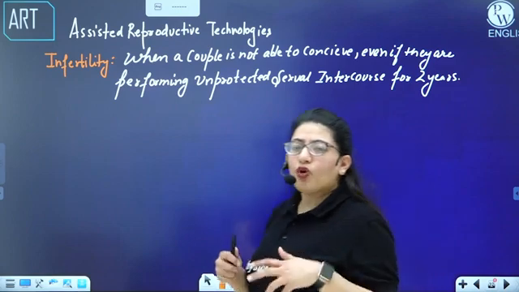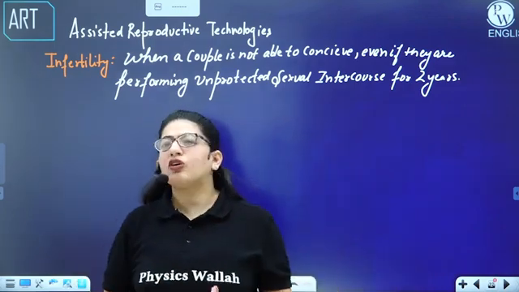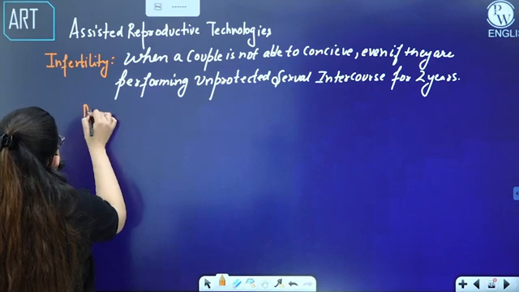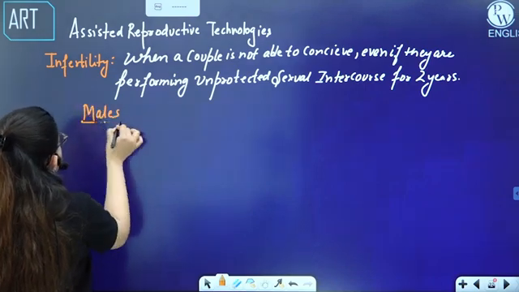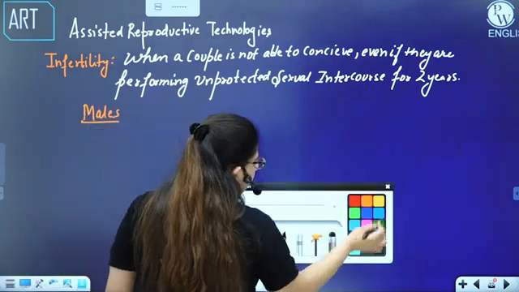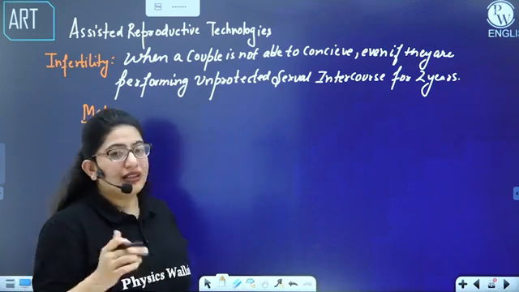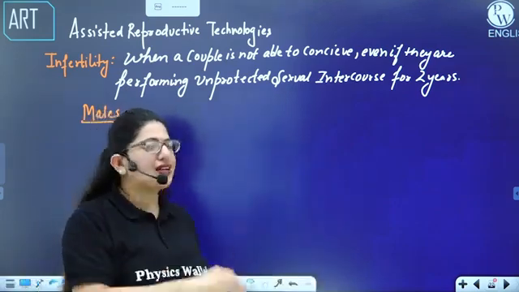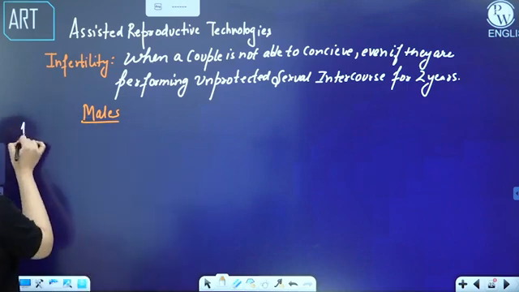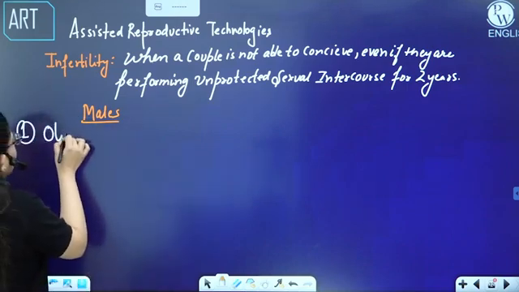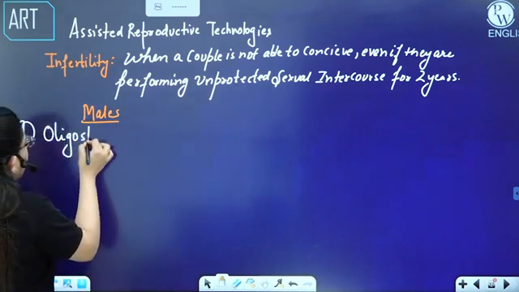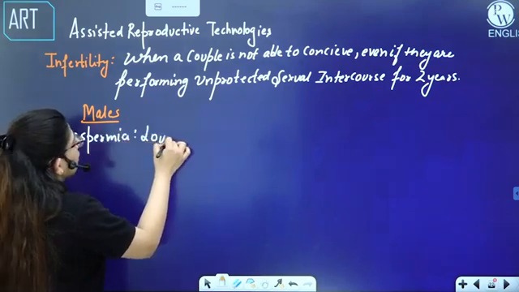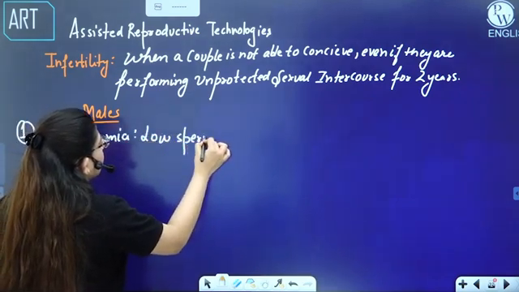So what are the problems that can cause the infertility in a male or a female? So for instance, if I talk about the males, now what can go wrong with the males? As I have told you, out of these couples, either a male or a female can be infertile, or both can be infertile. So if a male is infertile, maybe the male is not producing enough sperm, and you call it as oligospermia. What do you call it as? Oligospermia, which is low sperm count.